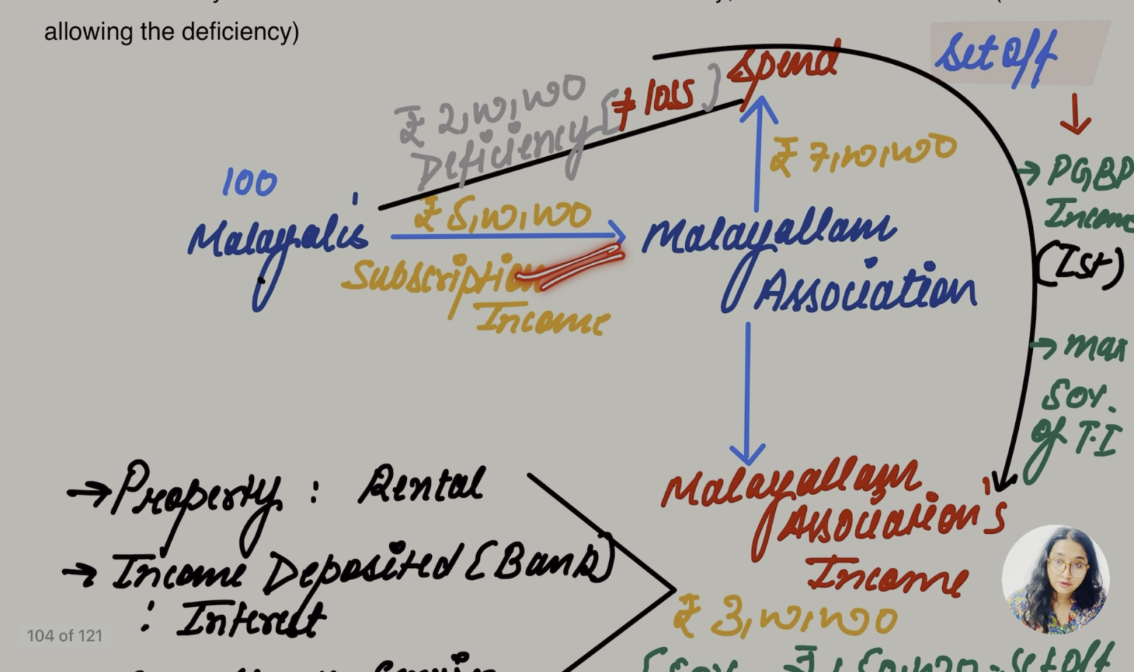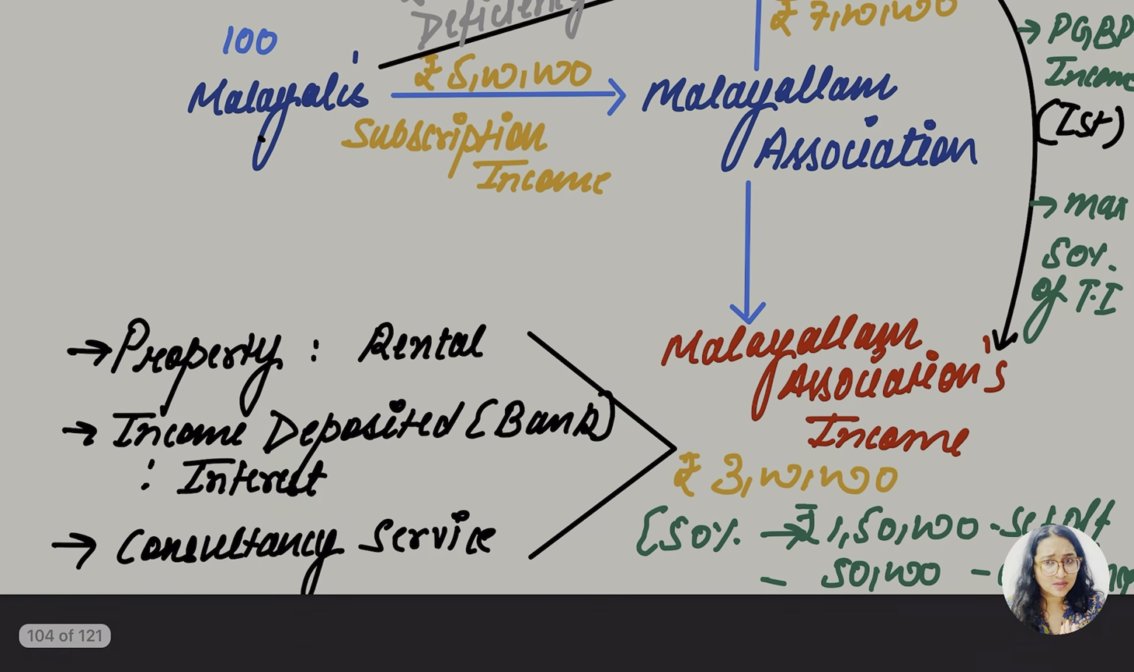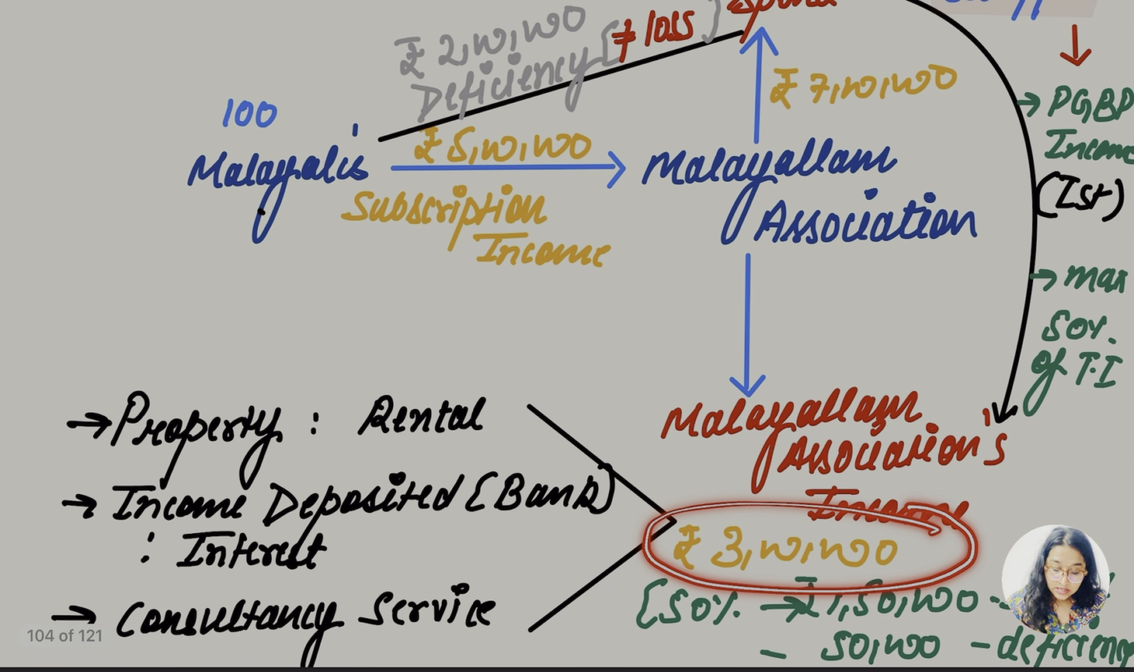So first contribution was of 5 lakh. Deficiency was of 2 lakh as they spent 7 lakh. So the excess is going to be the deficiency. So what about this Malayalam association income?